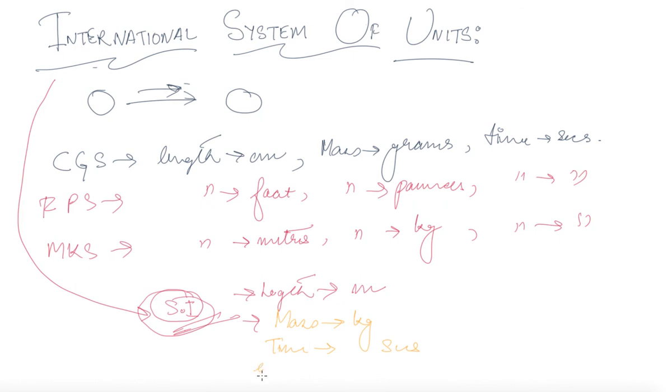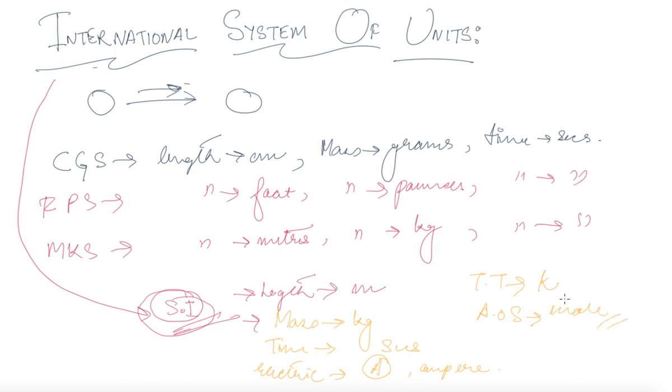For electric current, it is ampere, denoted by the symbol A. For thermodynamic temperature, it is Kelvin, K. For amount of substance, it is mole.